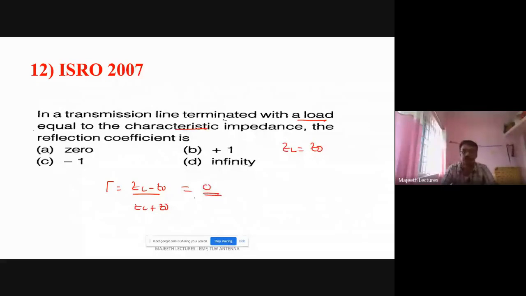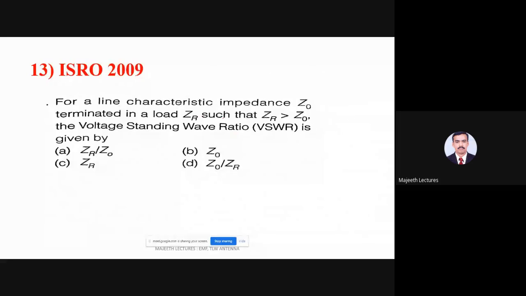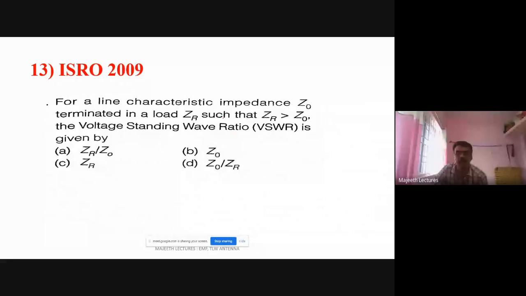Next one: for a line of characteristic impedance Z0 terminated with a load ZR such that ZR is greater than Z0, what is the standing wave ratio? The load impedance is ZR and ZR must be greater than Z0.